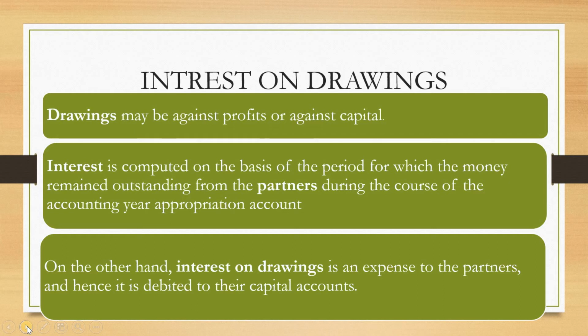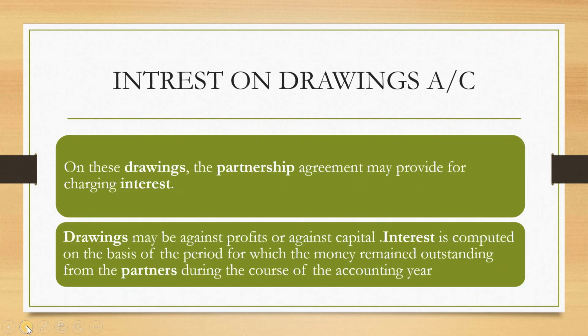On the other hand, interest on drawings is an expense to the partners and hence it is debited to their capital account. As interest on drawing account is a gain for the firm, for us it is a gain, but for that partner it is an expense, because he has to pay the interest and we as a firm receive the interest.